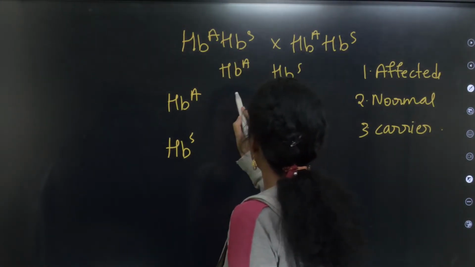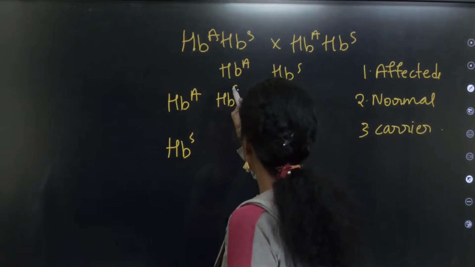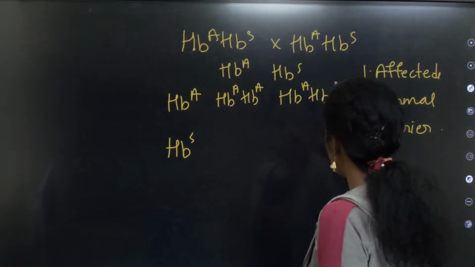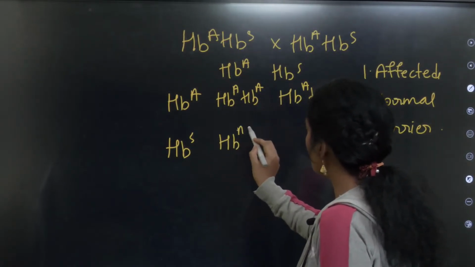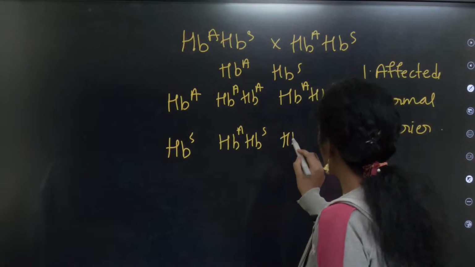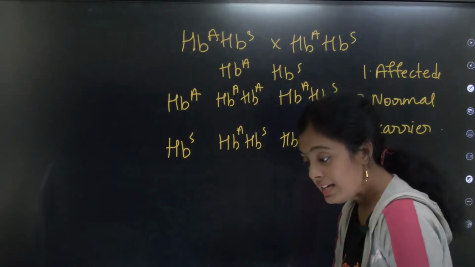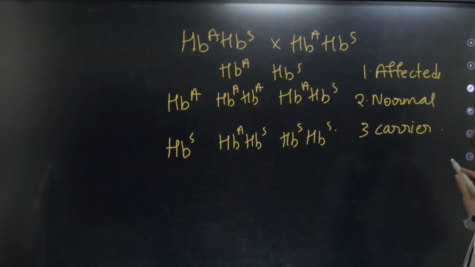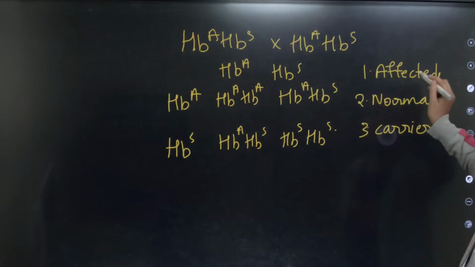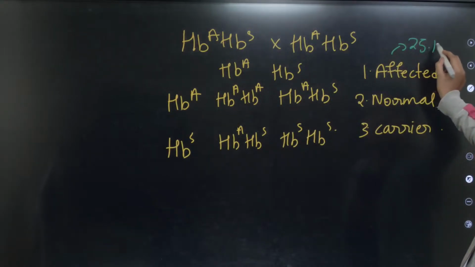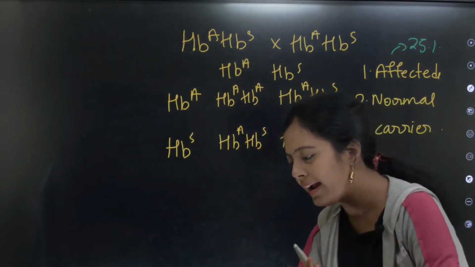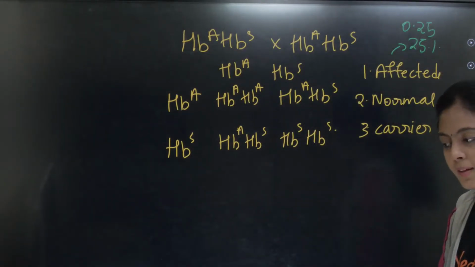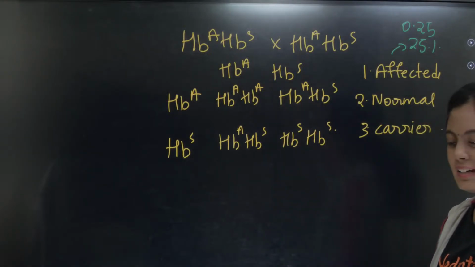So this will be HBA, HBA, this will be HBA, HBS, this will be HBA, HBS, this will be HBS, HBS. What is 25%? Affected. Very good, superb. If I want to write this 25% as a probability, how do I write it? They can ask that also in your exam. 0.25. Or they can ask you 1/4.